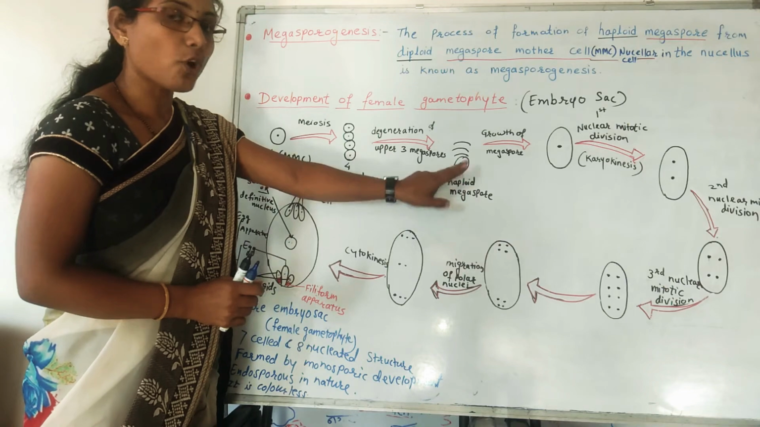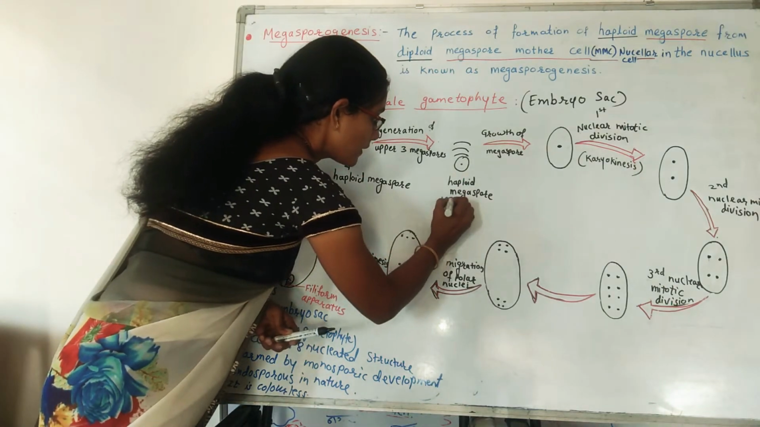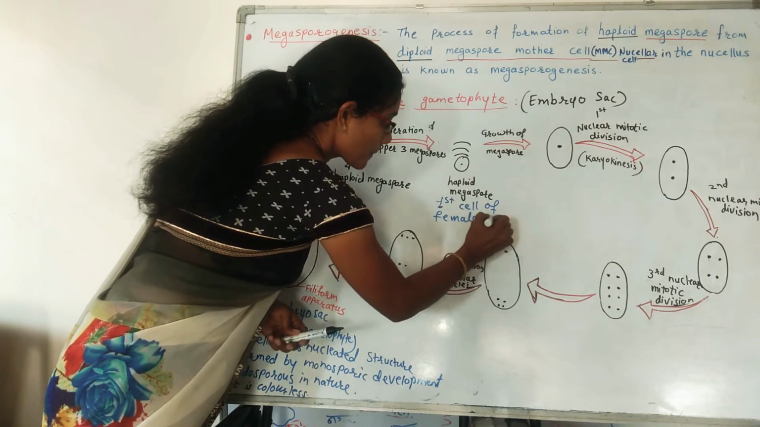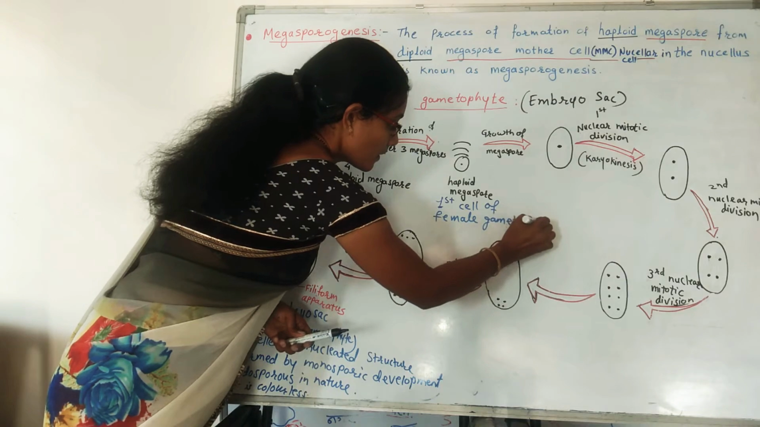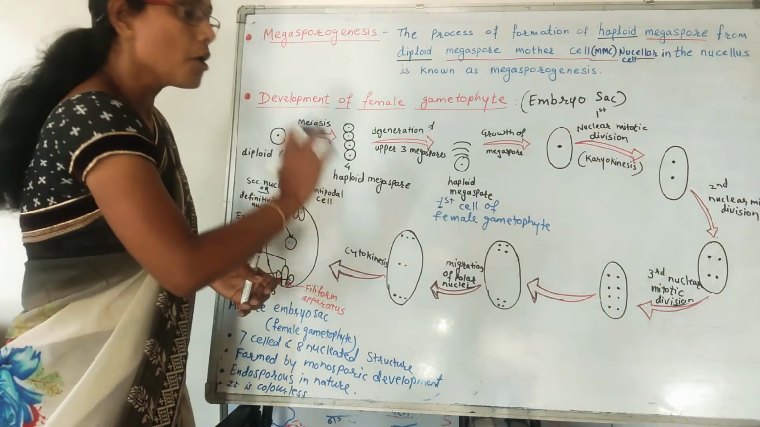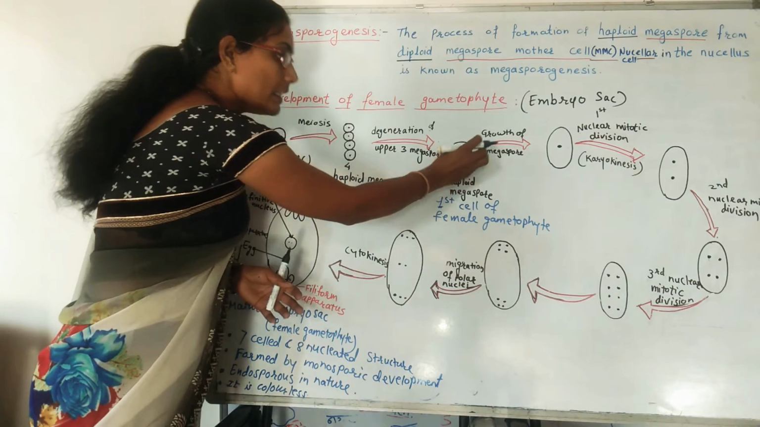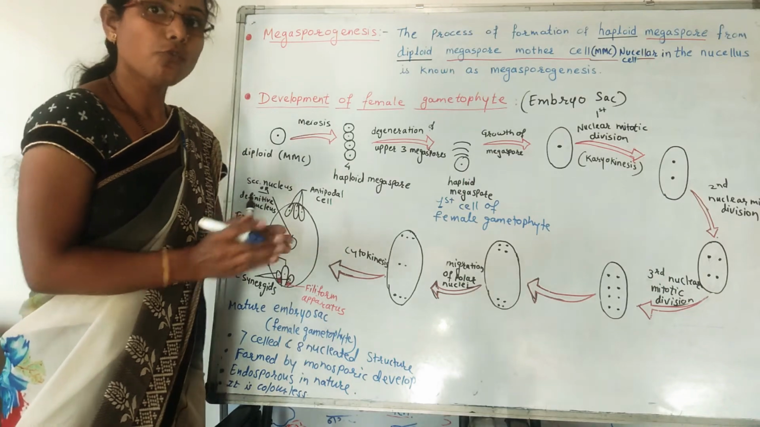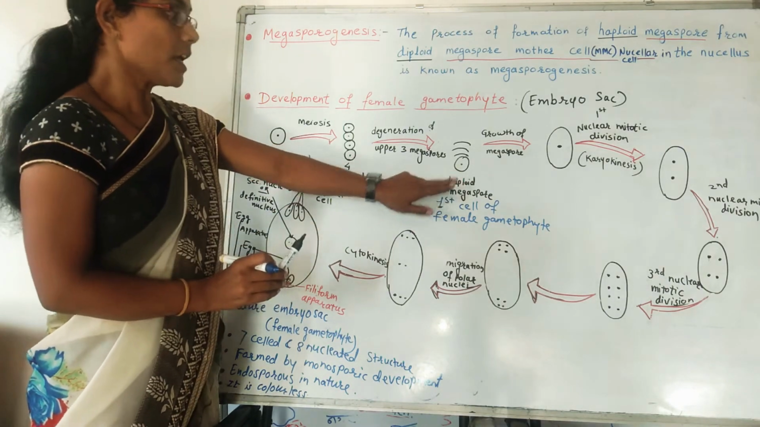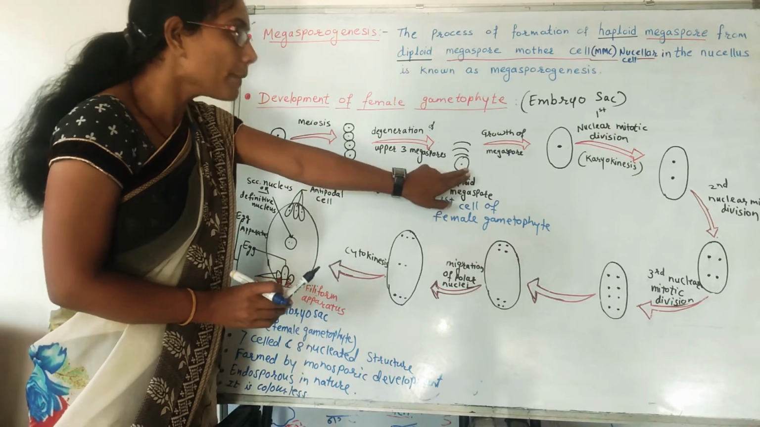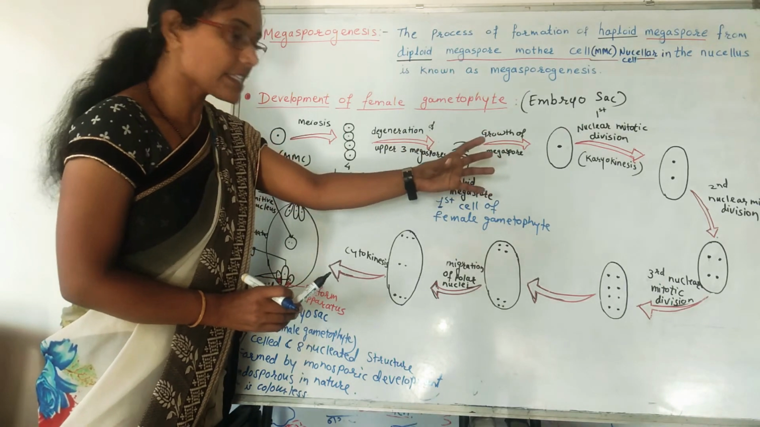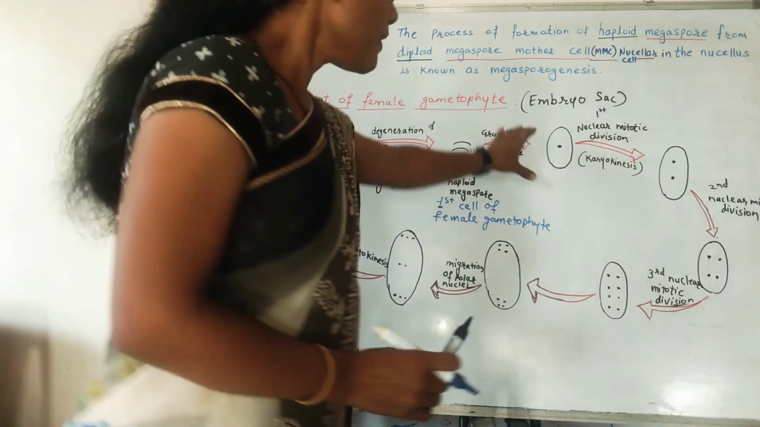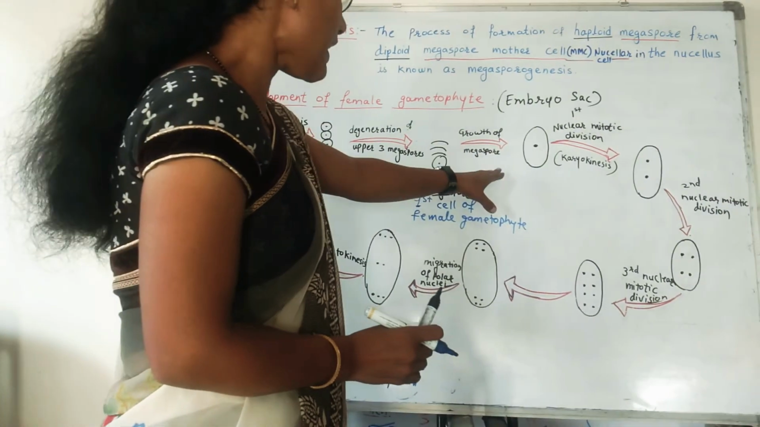This haploid megaspore, or first cell of female gametophyte. Why am I saying first cell of female gametophyte? Because from this single cell, the complete embryo sac is going to form. Right? So what happens with this first cell of female gametophyte, that is the haploid megaspore? It grows in size by acquiring nourishment from the nucellus, and becomes bigger because of the growth of that cell.